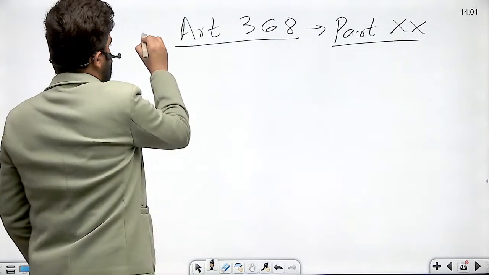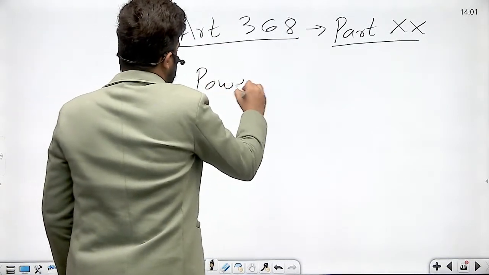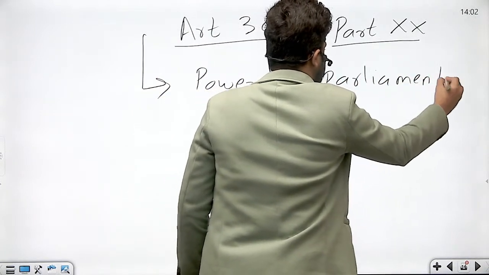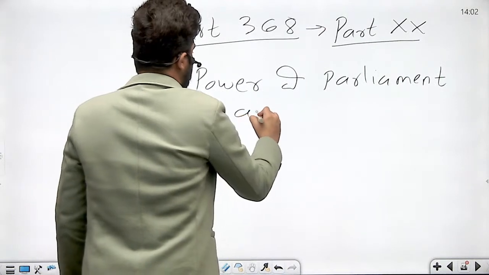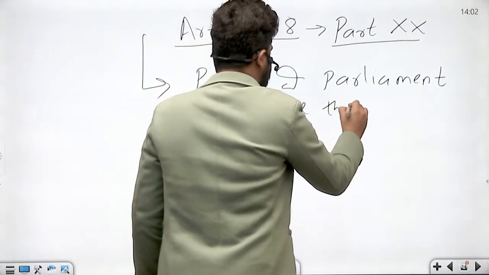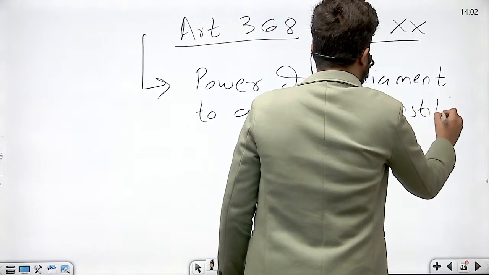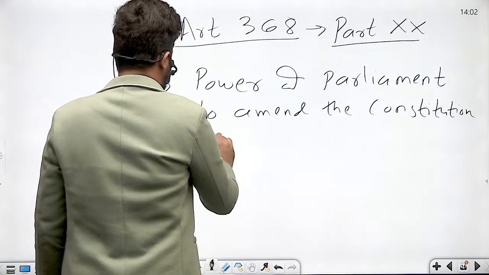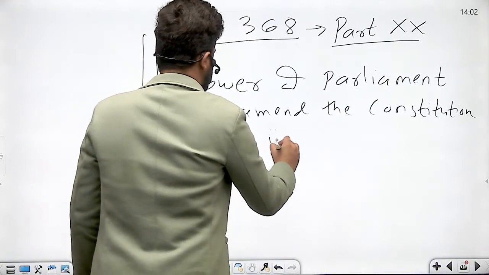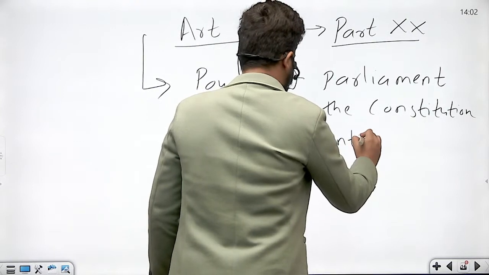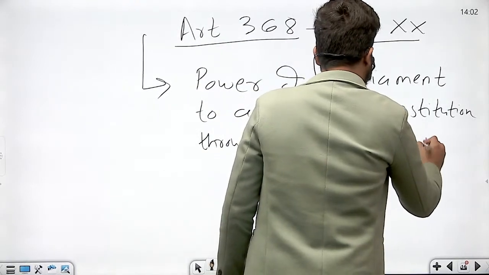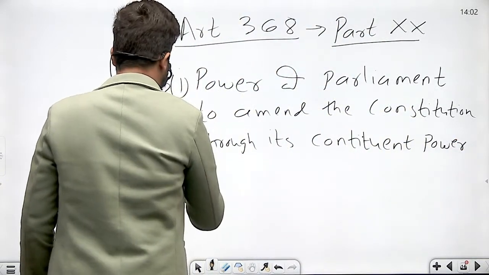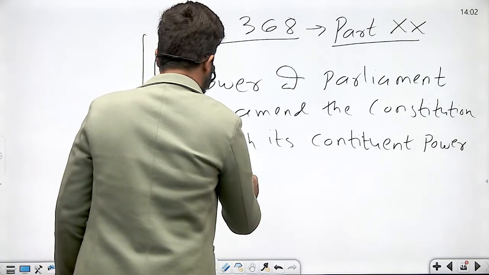It provides for two things: power of Parliament to amend the Constitution through its constituent power, and second, procedure for doing that. Procedure.